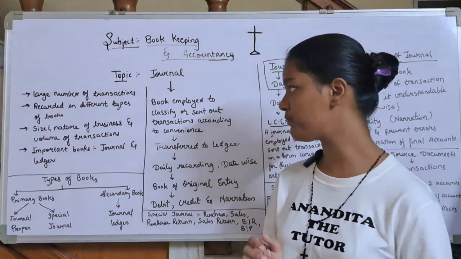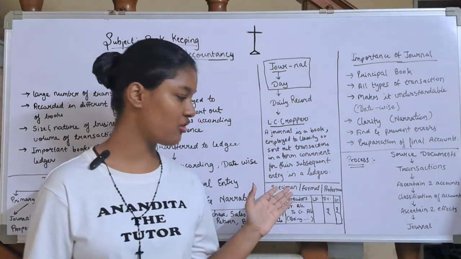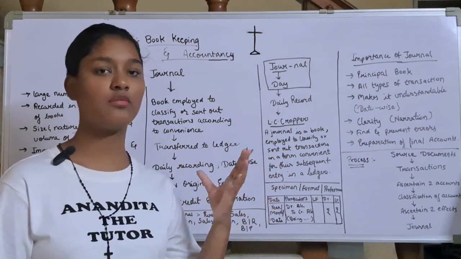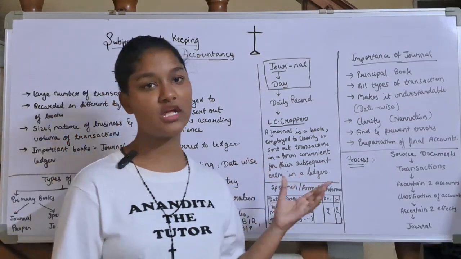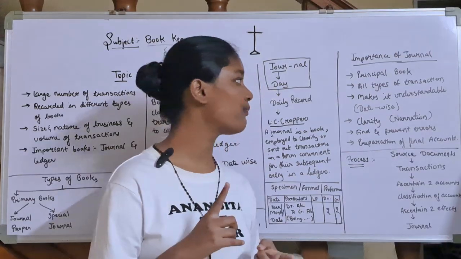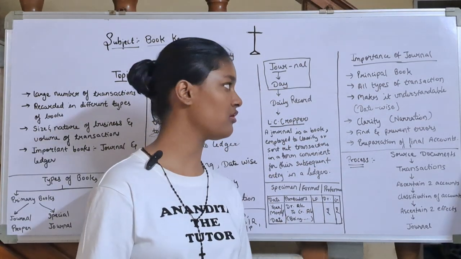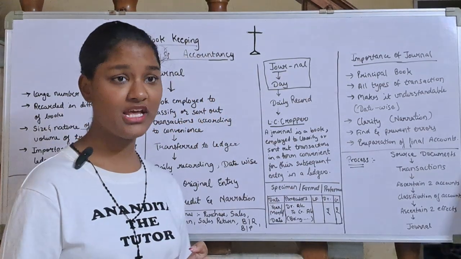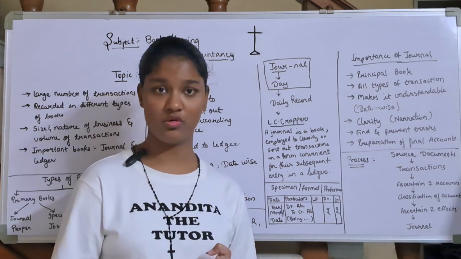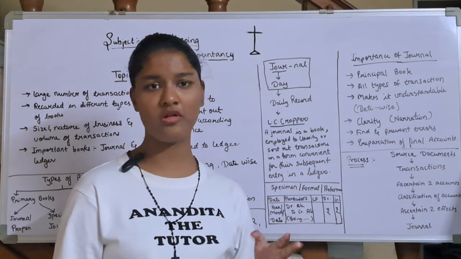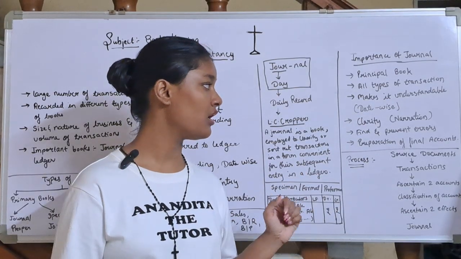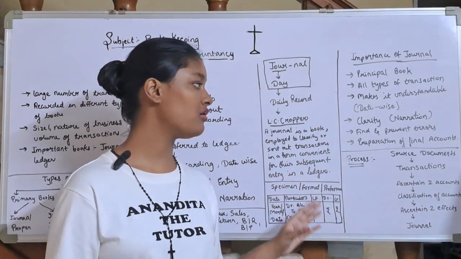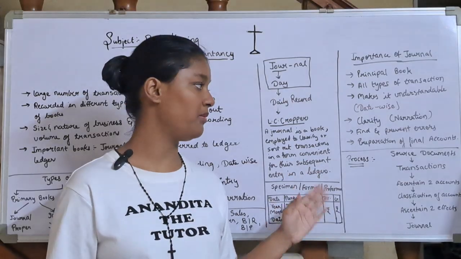That's the second step. Then we learned the definition. Why is journal required? It's for your convenience. You sort the transactions based on your convenience. Importance: it's a principal book. It includes all types of transactions. It makes it understandable, because it is recorded date wise. Clarity we get because of narration. Narration is basically a small piece of information about what the transaction is about. Then the journal book also helps to find and prevent errors. Finally, it helps to prepare final accounts.